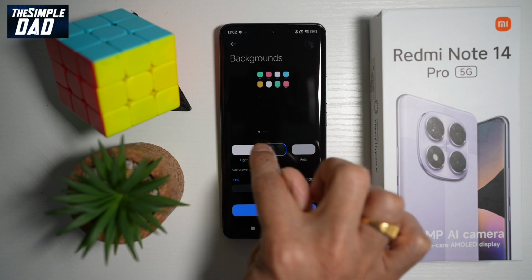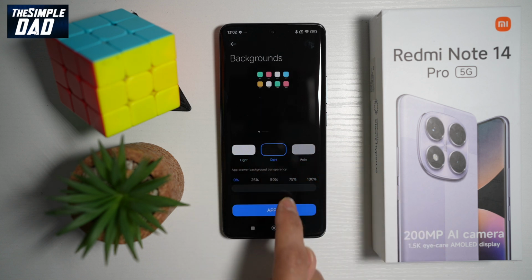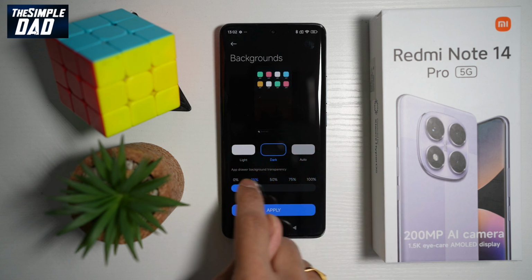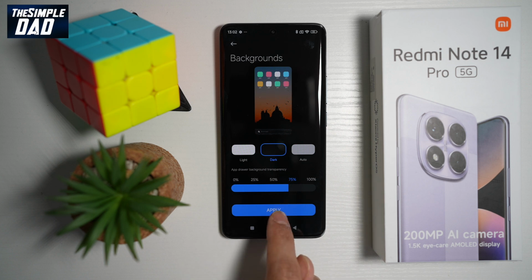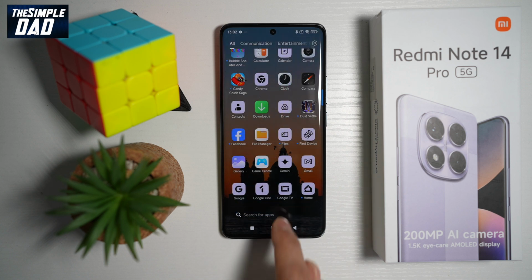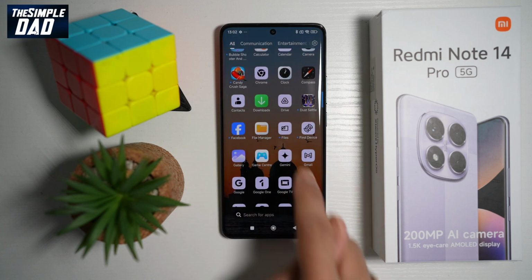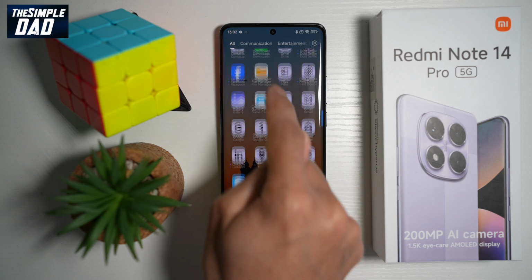So you can make it a dark or light mode. You can go ahead and choose the transparency of your wallpaper. And then once you're happy, tap apply. So now when you look at your app drawer, you can see the background as well, and you'll see your apps as well.